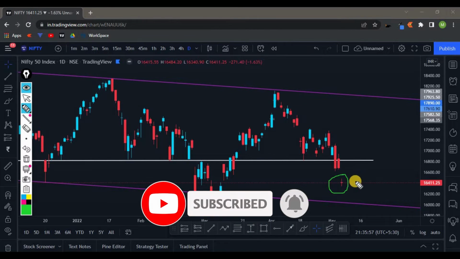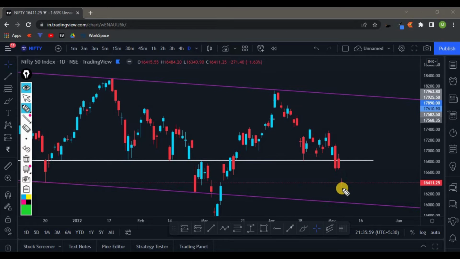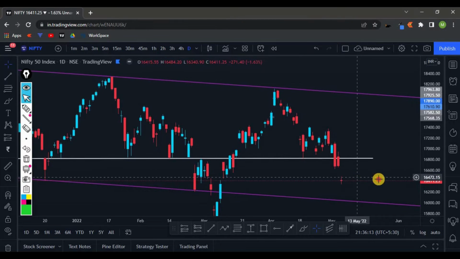So now if you see in the present scenario, you can see that the market has formed an indecision candle. So what do we mean by indecision candle? So in an indecision candle, it is something that we cannot find out whether the bulls are strong or whether the bears are strong. We are not sure whether the buyers are strong at this moment or the sellers are strong at this moment. So what can we expect for tomorrow's market?